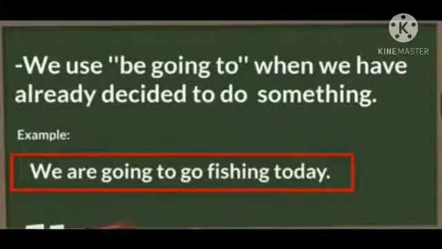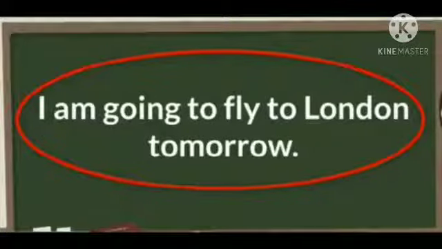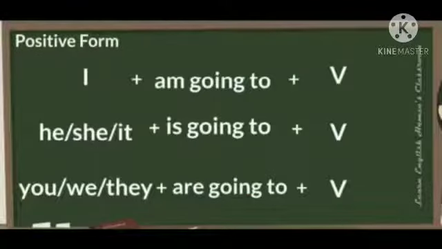We use be going to when we have already decided to do something. Example: we are going to go fishing today. Here what we are doing? We are already planning it before. She is going to do her homework tonight. Already planned action for future. I am going to fly to London tomorrow. Now what we are doing? Our future planned action.